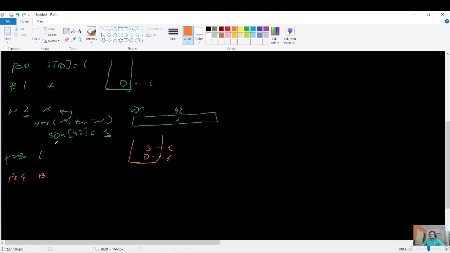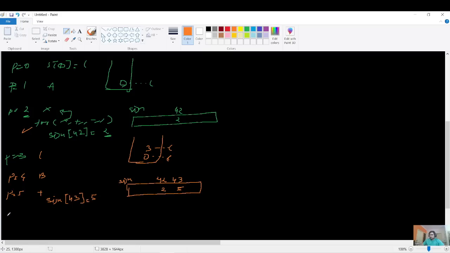Now let's do p equals 4, which will have the character b. I'm dry running this for test case 1, which is given in the question, right? For p equals 4, you do not have to do anything. For p equals 5, you have the character plus, and again you will run a for loop, the same as you learned, and you will find that among the operands you have a plus operator which matches this operator. So sign of plus, which has the ASCII value of 43, and you store the current index in it, that is 5. That means our current sign array will look like this: 42 has index 2, 43 has index 5.